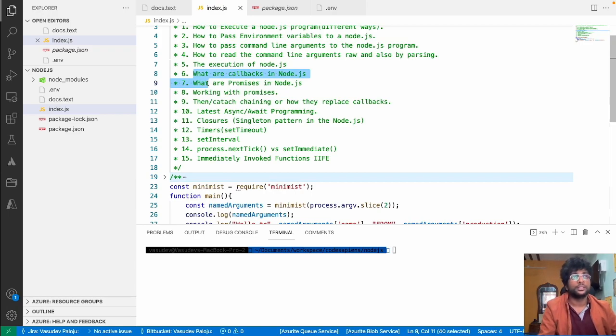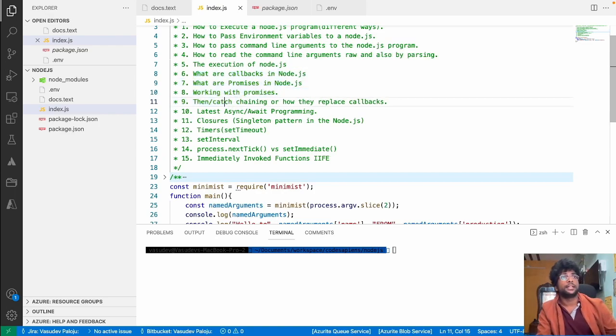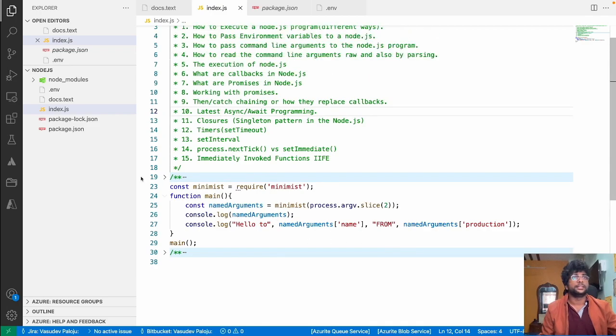Having a good grip of callbacks, promises, then/catch, and async/await is very important, because here the execution of your Node.js code is totally out of your mind, and you can't even say how your code is going to be executed, because it is going to be dealing with the event loop and worker threads and all of that stuff. So first, let's try to understand from the very basics.